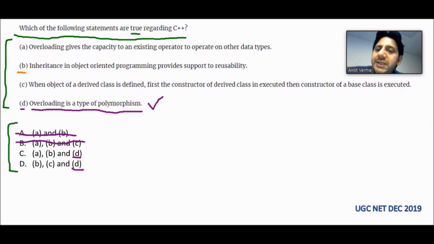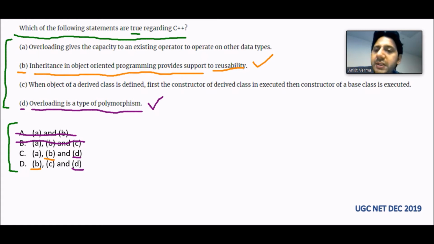Option B is saying inheritance is an object-oriented programming feature which provides support for reusability. And that is true. Reusability means once we create some class, then that code we inherit into some other class, which creates the reusability. So that option is totally correct. So B should be there, and luckily B is there in both the options. So out of C and D there will be one exact answer.